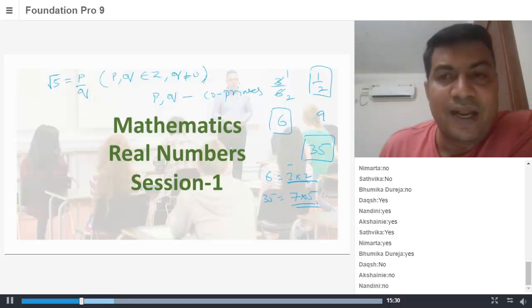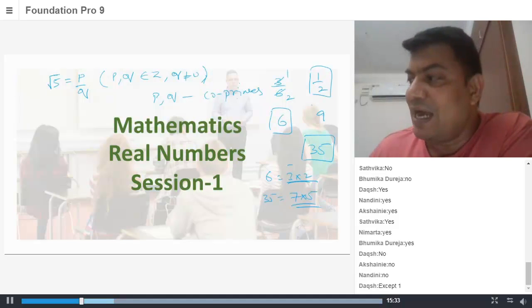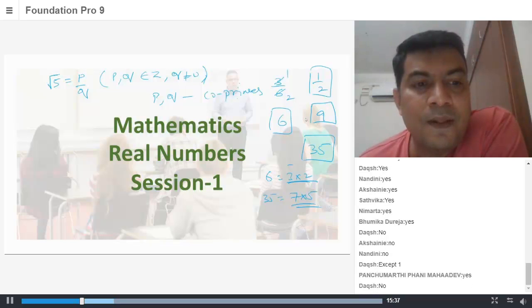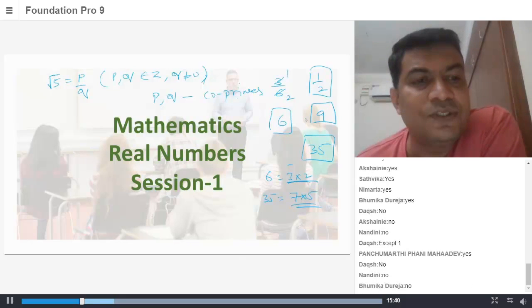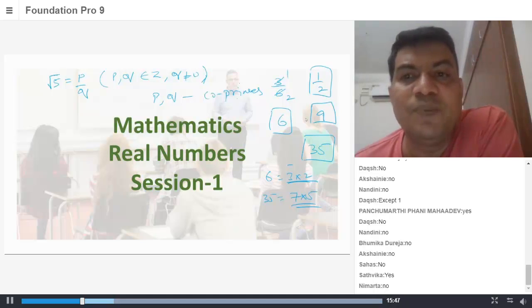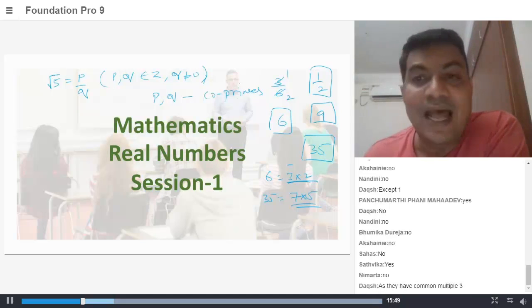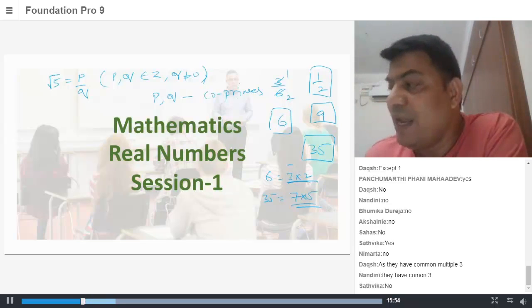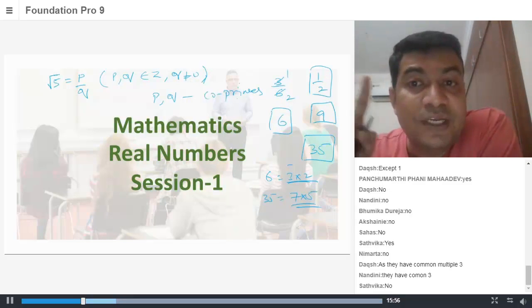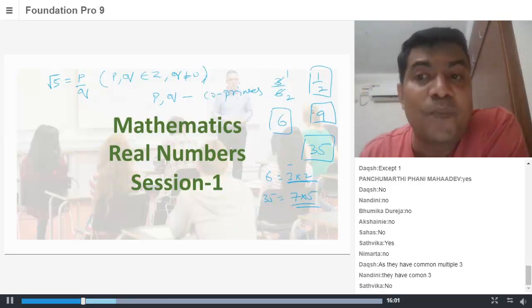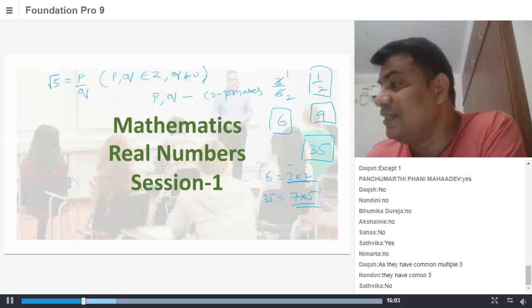My next question for everyone: 6 and 9, are they co-primes? No, very good. 6 and 9 are not co-primes because they have a common multiple called 3. 6 can be written as 2 into 3 and 9 can be written as 3 into 3. So there is something common between them, that is 3. That's the reason they are not co-primes. Whereas 6 and 35